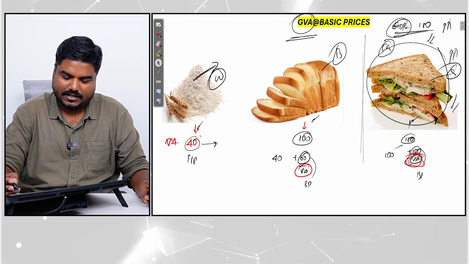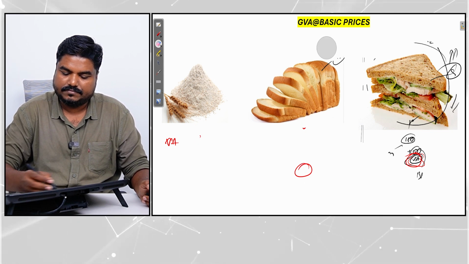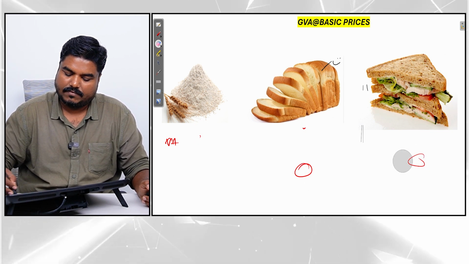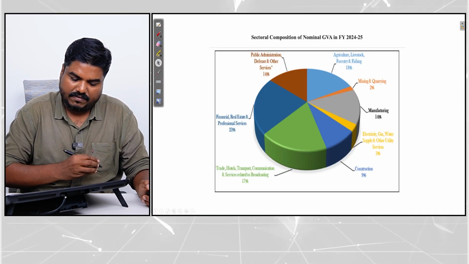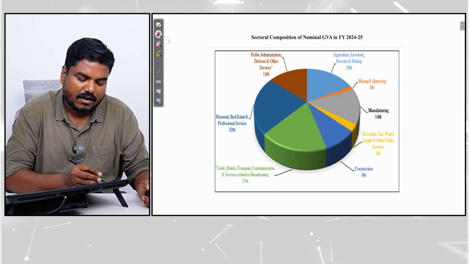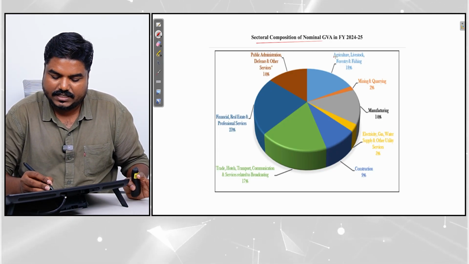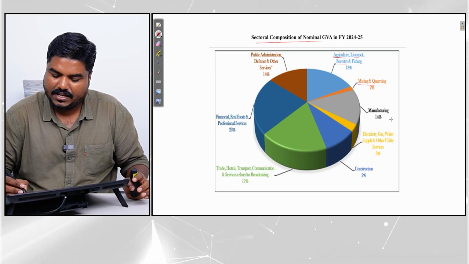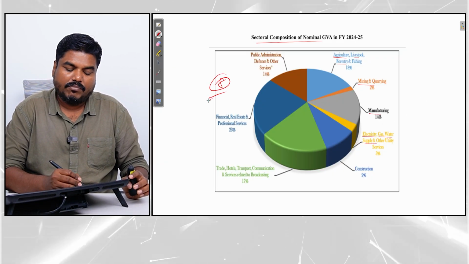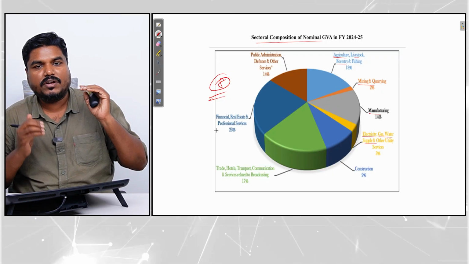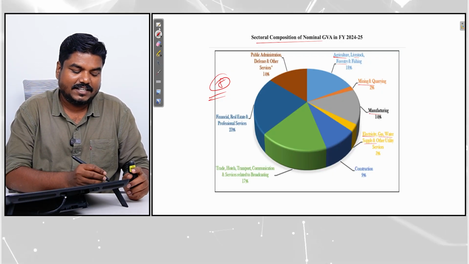Right? So, look at this. I am erasing this. So, we will get to know the sectoral composition. It is not just about output: agriculture, livestock, forestry, fishing, mining, quarrying, manufacturing, electricity, gas, water. Like this, under 8 broader categories, we will get to know about the gross value addition made. Sector-wise, we will come to know.